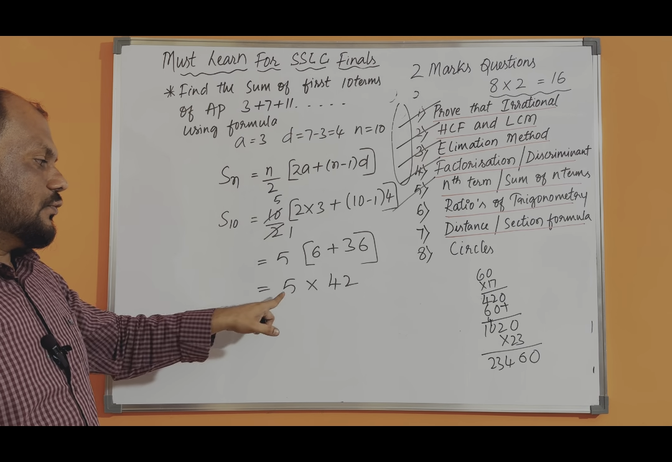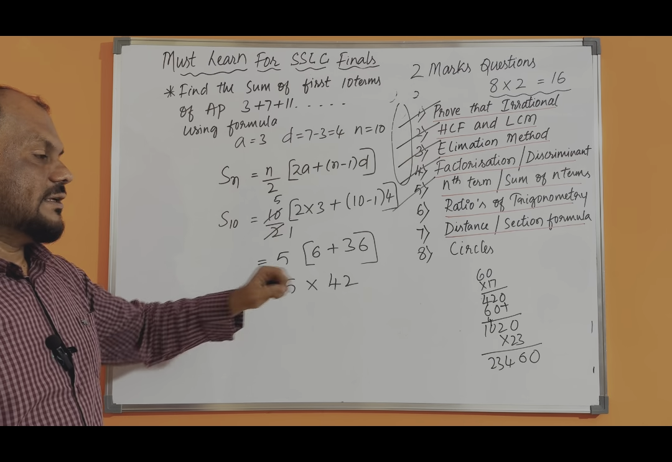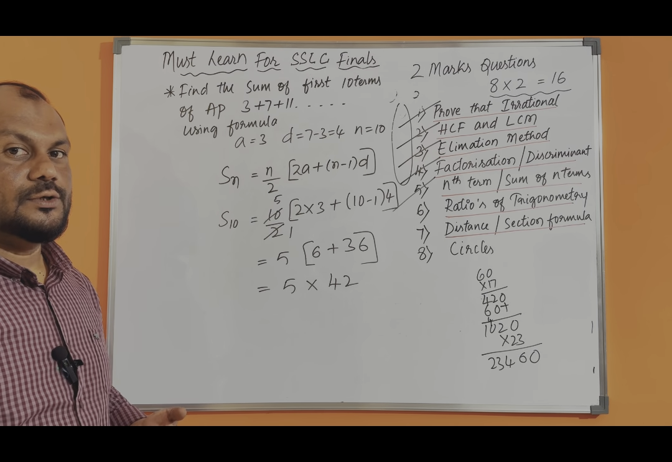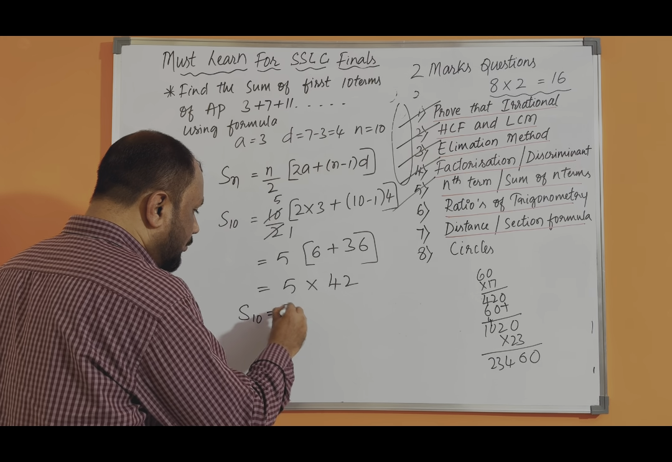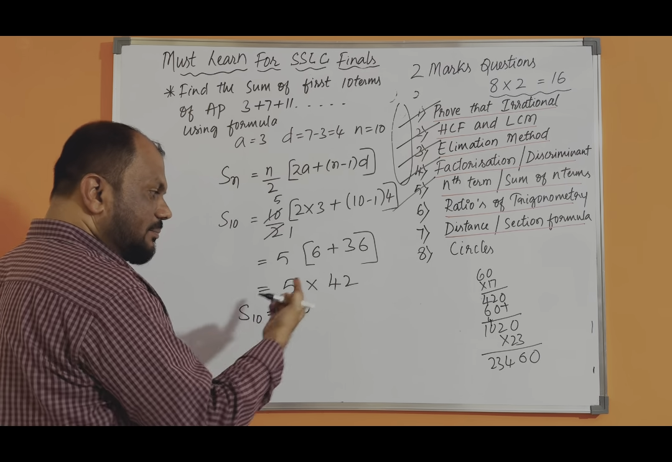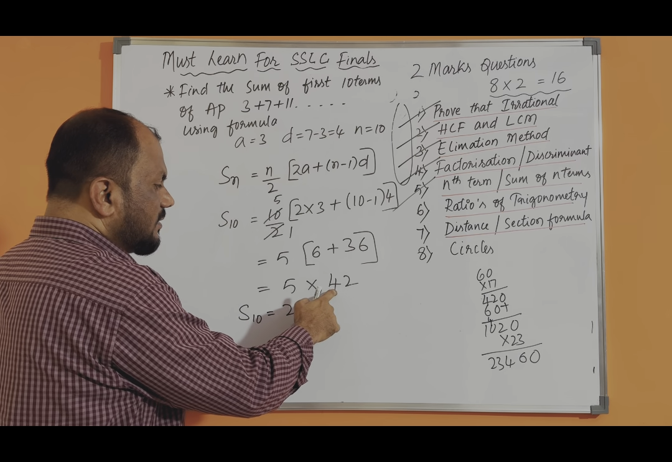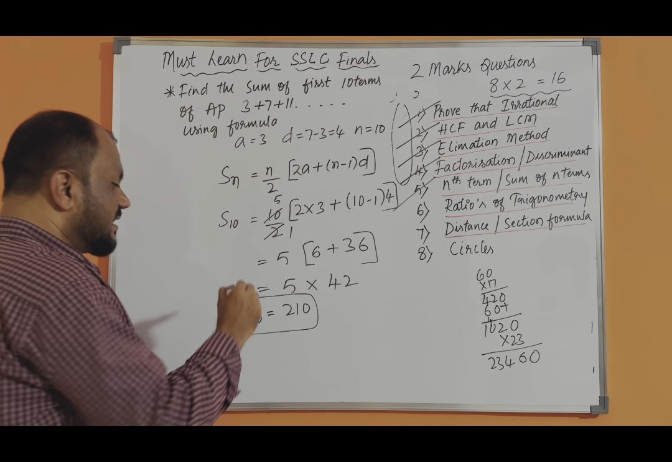So 42 fives are... otherwise you can do it like this also. 42 tens are how much? 420. So half of that is 210. So S10 is equal to 210. You can multiply and see: 5 twos are 10, 0 carry 1, 5 fours are 20 plus 1 is 21, so 210. So this is also very easy.